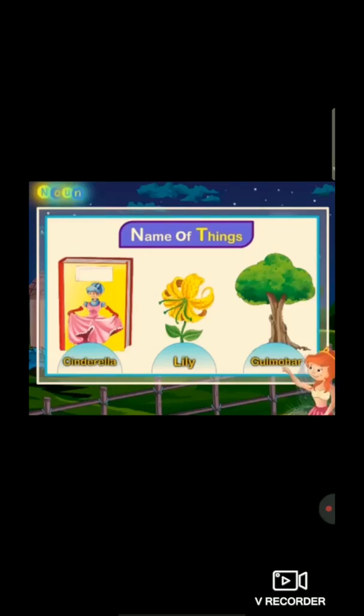Now move to the next. It's the name of places: Leaning Tower of Pisa, Botanical Garden, New Delhi. So here in a proper noun we call the actual name of the places, right?